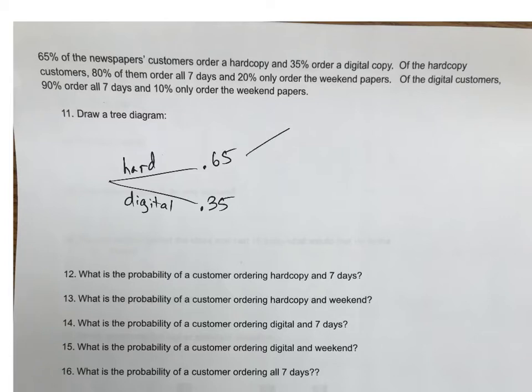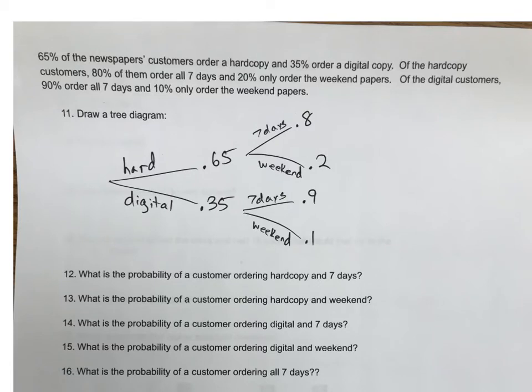And then from there you have another branch coming off. You have 7 days of orders versus only weekend orders. So the 7 days is 0.8 and the weekend's 0.2. That's of all the hard copies. And then you have digital customers. Again, 7 days and weekend. Of those digital copies, 90% are for 7 days and 10% are for weekend.